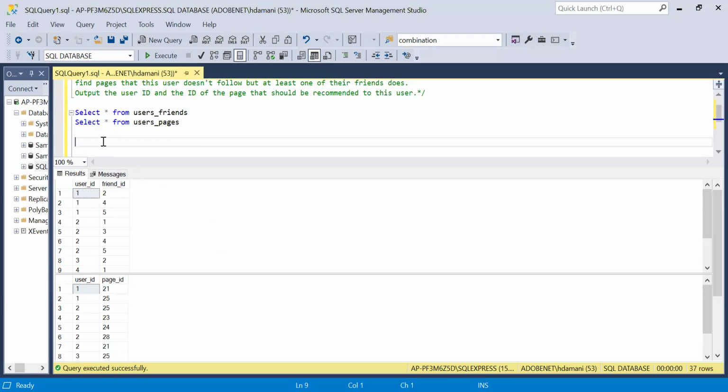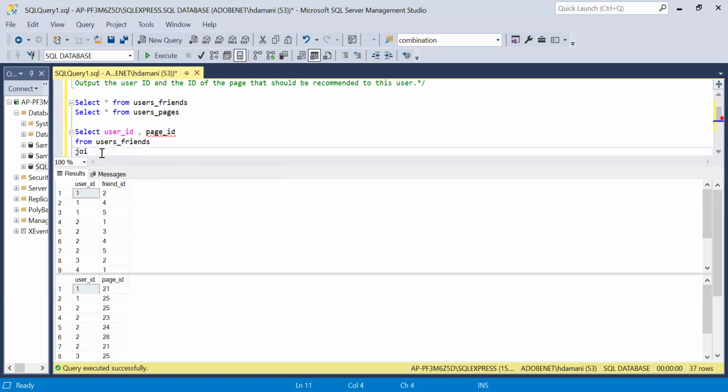In order to perform the join, let me quickly write a select. We will get user ID from the very first table, so I'm using select user ID. And apart from that, we will need page ID from the second table, so I'm taking page ID, from user friends. So I'm taking user friends over here, and we have to join this.